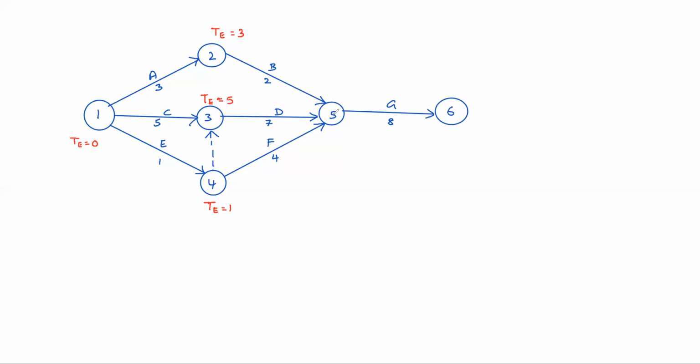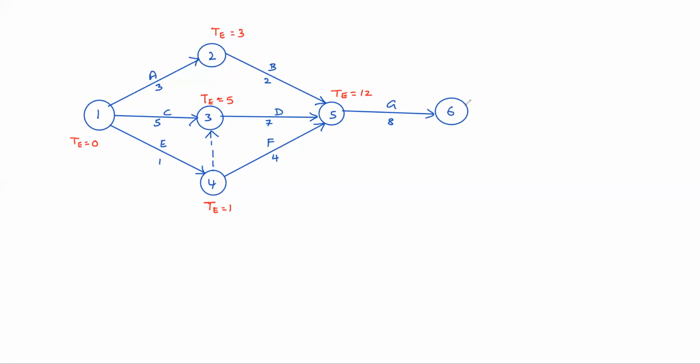Through 2 to 5, 3 plus 2, 5; through 3 to 5, 5 plus 7, 12; and through 4 to 5, 1 plus 4, 5. What is the maximum one? 12, because 5 plus 7 is 12.